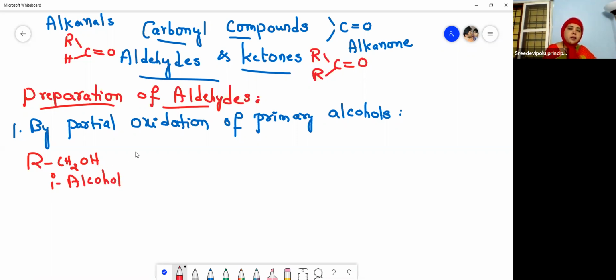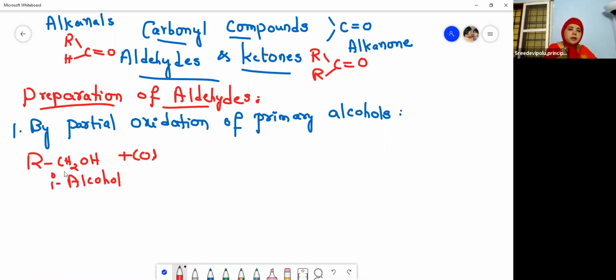So, a primary alcohol on partial oxidation. Oxidation means addition of oxygen atoms. When we write oxygen in these brackets, it is a representation for nascent oxygen. Nascent means newly born.